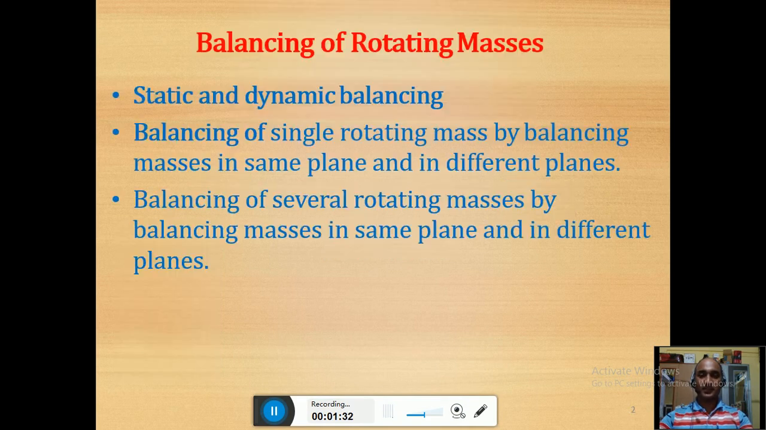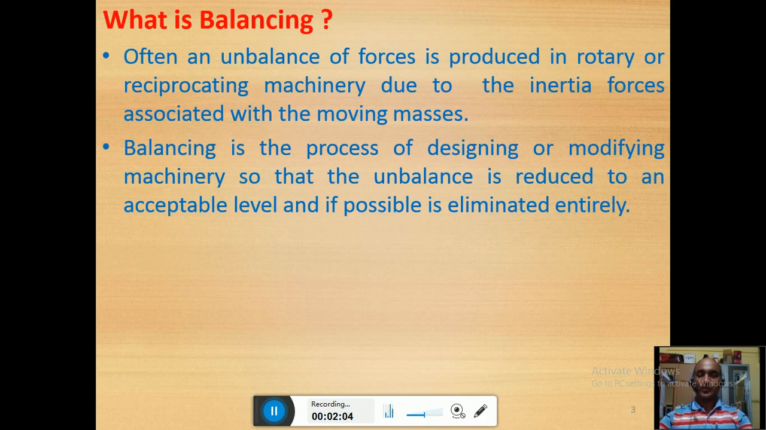rotating masses. In the balancing of rotating mass, we are going to learn about static and dynamic balancing. So static balancing means what? When the masses are stationary, not rotating, in that case we have to balance the mass which is mounted. That is static balancing. And when the parts are rotating at a very high speed, then the balancing becomes dynamic balancing. Okay. So now what is balancing?